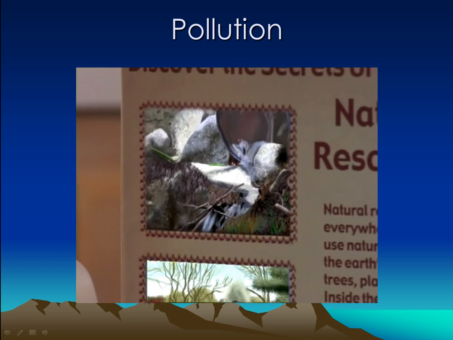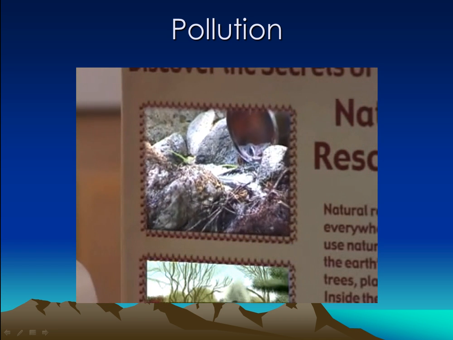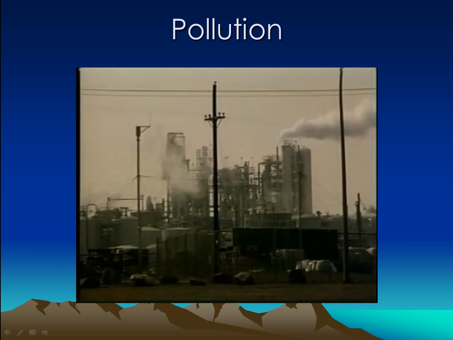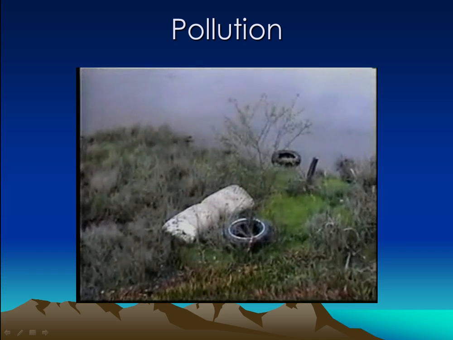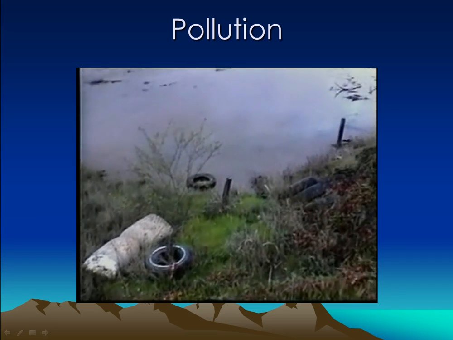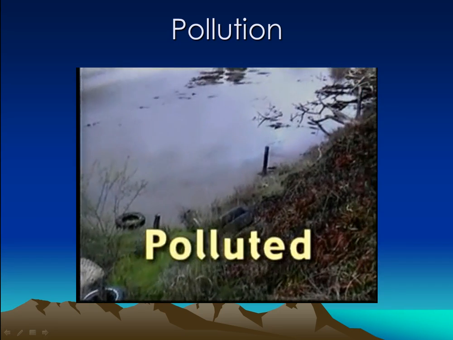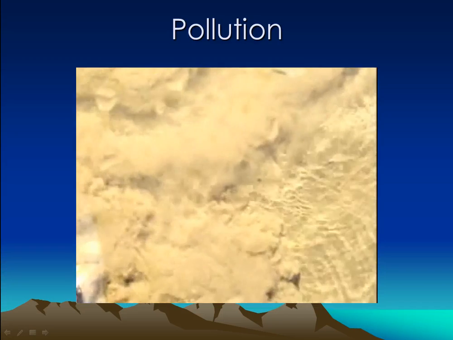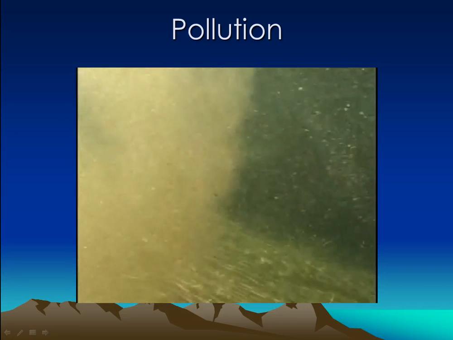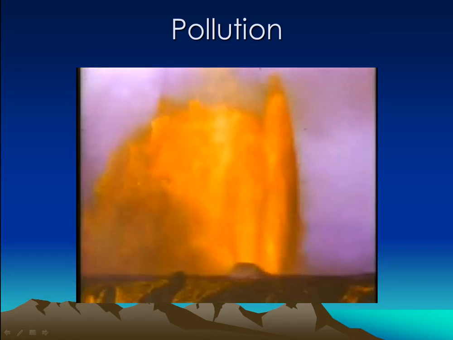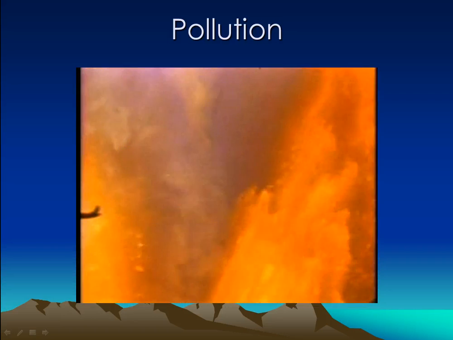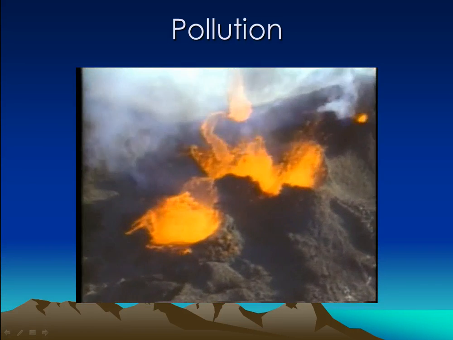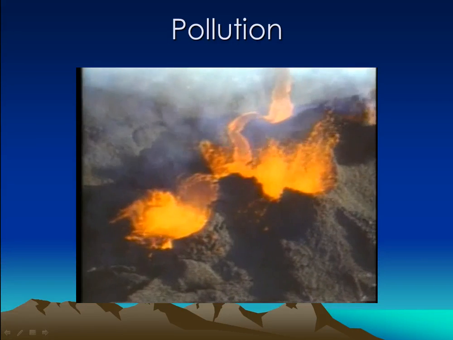Pollution. Some things can hurt the Earth's natural resources. When harmful materials get into our water, air, or land, they are no longer healthy for living things. They are polluted. Nature can pollute itself. A lake can be polluted when too much soil with harmful materials in it settles on the bottom of the lake. When a volcano erupts, it sends dust, gas, and ashes into the air. These things pollute the air, land, and water.